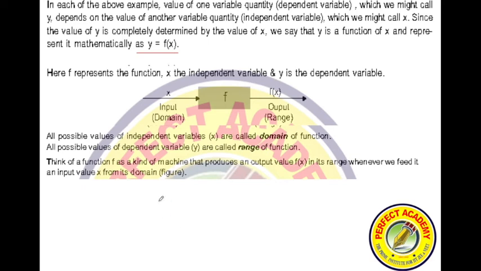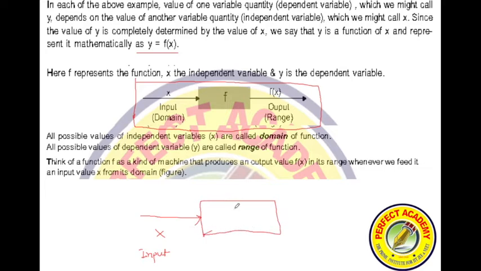So if y is equal to f of x is written, you can observe this diagram and draw it in your notebook. X is the input, f is the function, and f of x, which is nothing but y, is called the output.